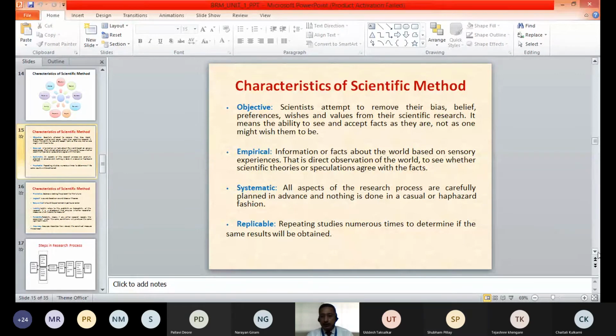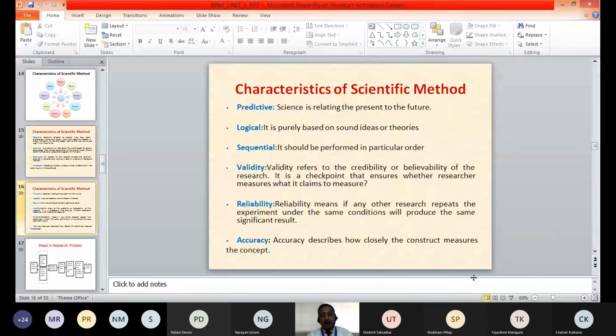So the method needs to be replicable. Another feature is that it should be predictive. Science is relating the present to the future, so it should be predictive. We should be able to predict something on the basis of whatever present data we are getting through the research.